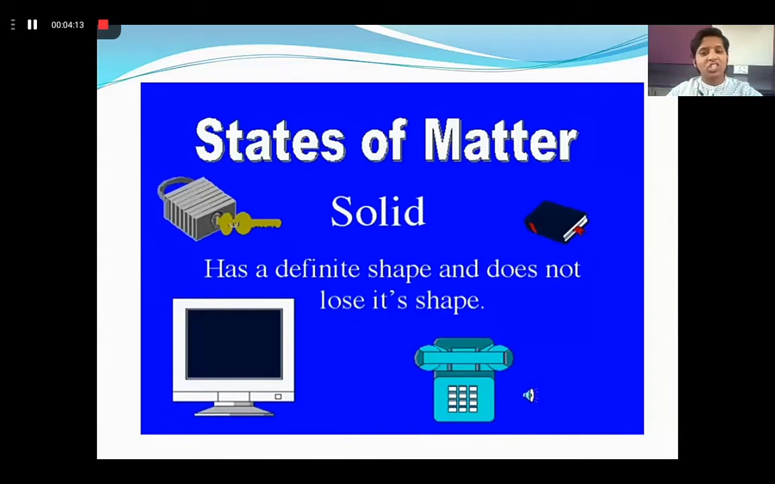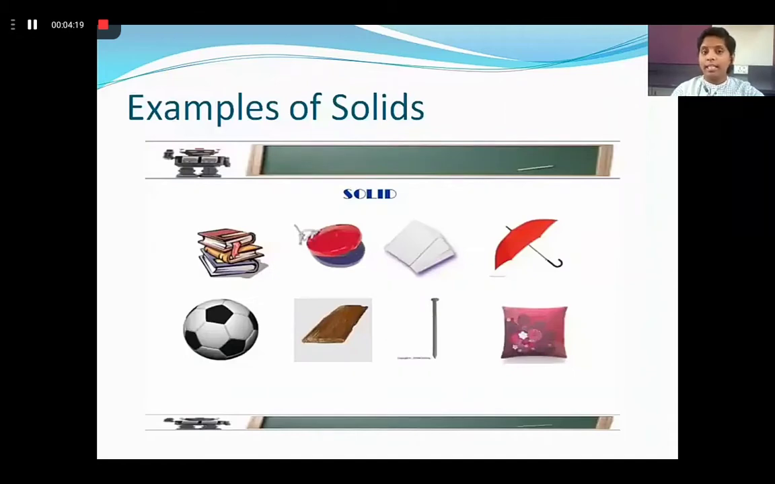It has a definite shape and does not lose its shape anywhere you move it. Now let us see some examples of solids: your book, ball, playing things, toys, goods, paper, a nail, an umbrella, a cushion. These all things are made up of solid.